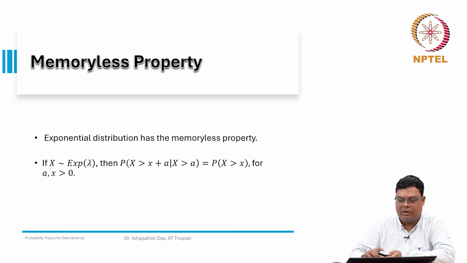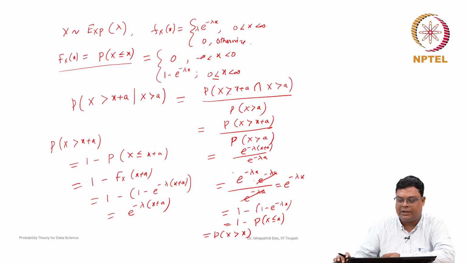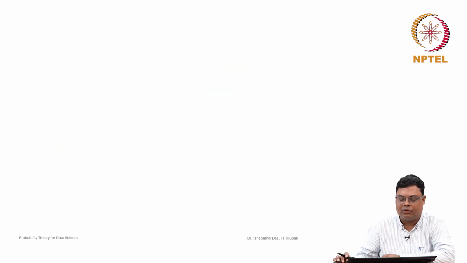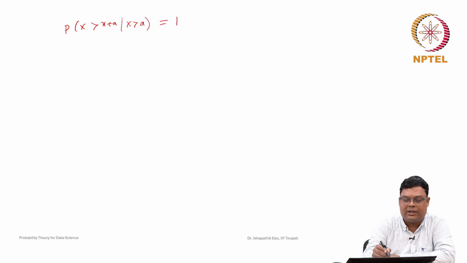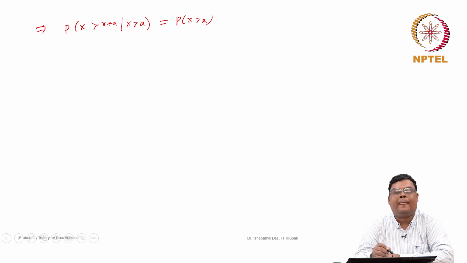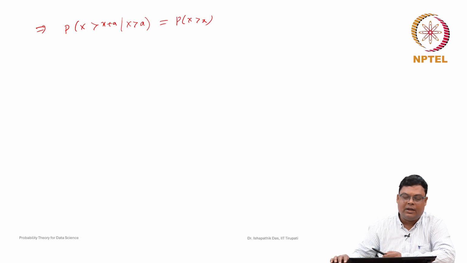So, you can see the probability that X is greater than x. So, the exponential distribution has this memoryless property. That is why we found that the probability that X is greater than x plus a, where x and a are positive numbers, given that X has already survived beyond a, is nothing but the probability that X is greater than x. So, that is why it is called that the exponential distribution has a memoryless property.